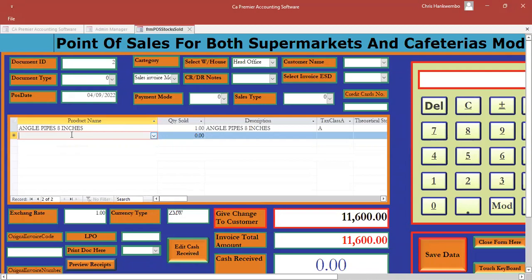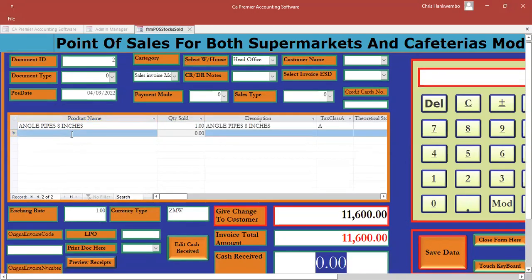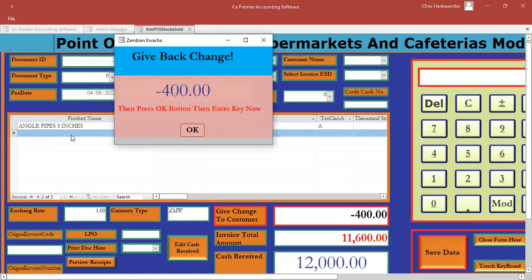So as you can see, it has given me that the product is costing 11,600. Now, let's assume that the customer has given me 12,000 here. I'll simply capture my 12,000 and press enter. It tells me to please give change of 400 kwacha. After giving the change, I think you are familiar with these things.